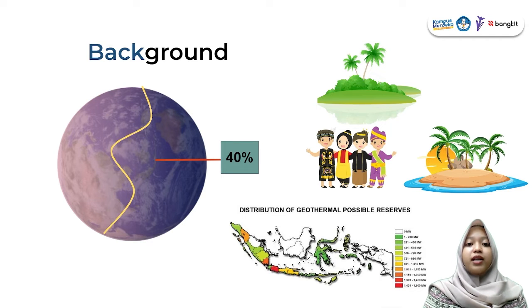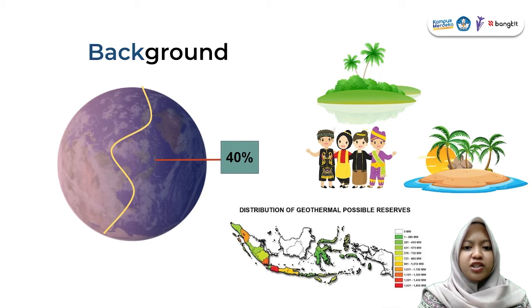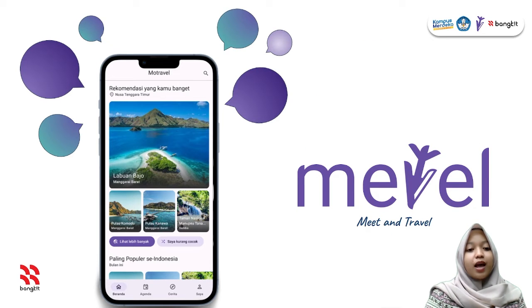However, more than 67% of the population in Indonesia doesn't maintain and doesn't know about that. This is a big problem because Indonesia will depend on depleting natural resource. Based on the problem, we are from Group Capstone 2022 PS141 present Mevel Meet and Travel application.